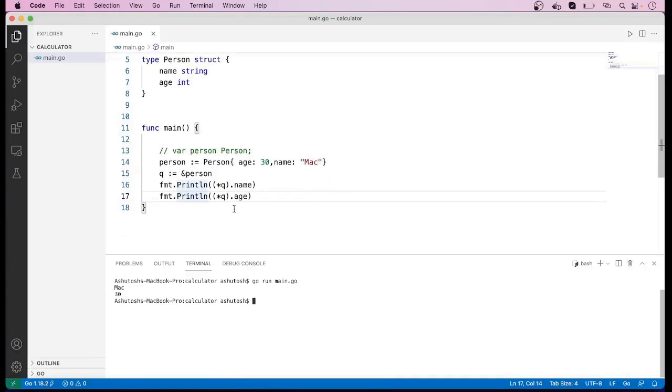Now Golang gives you an option. You can avoid this dereferencing operator also. So if you do not want to mention this dereferencing operator, then in that case also you can access the fields of a structure variable with the help of a pointer like this. So let me again run this code, and we can see the same result, like Mac and 30 have been printed here.